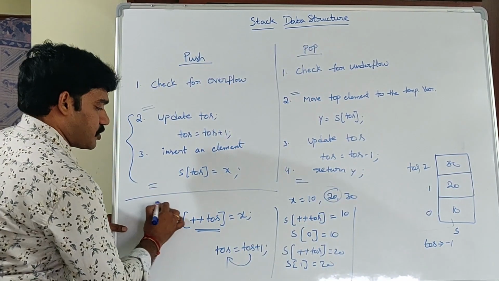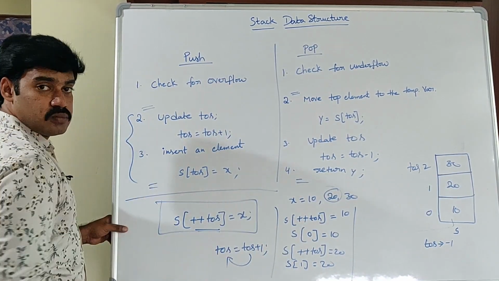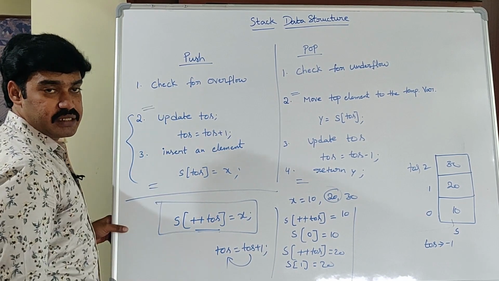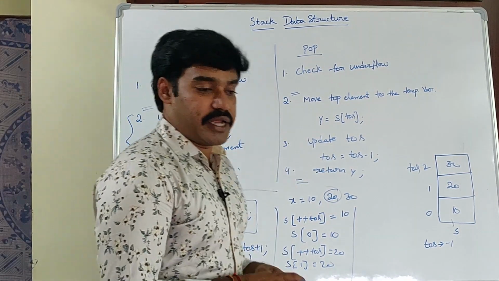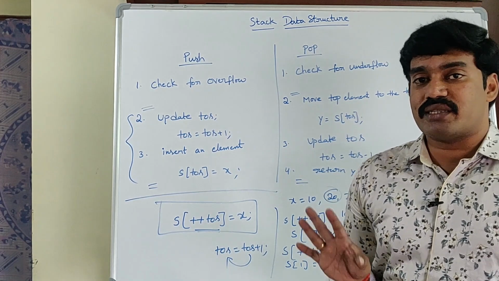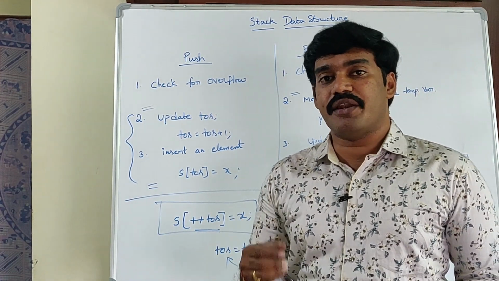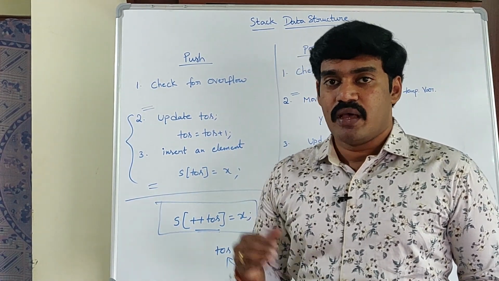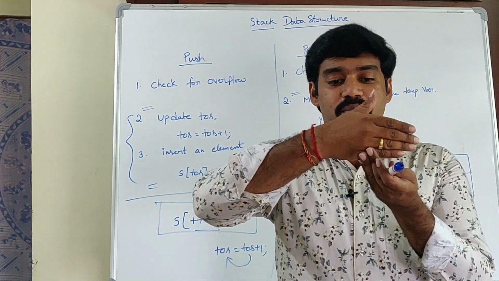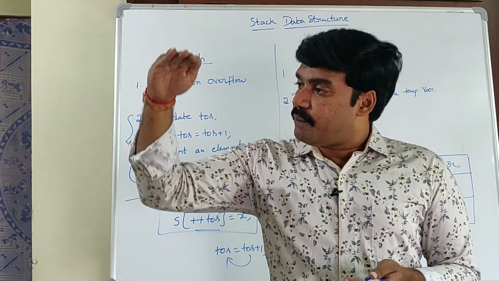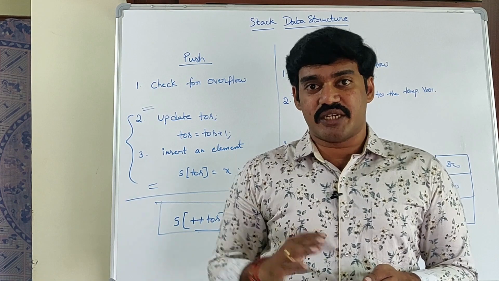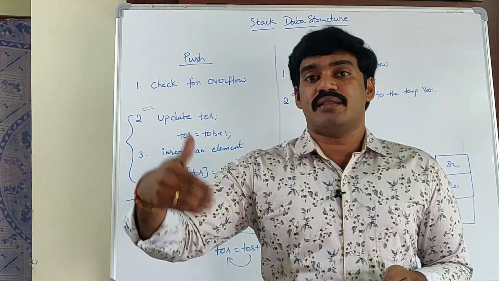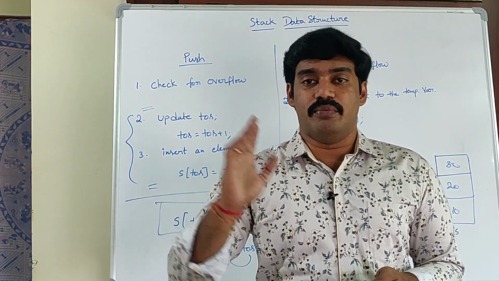So this is the shortcut for push operation. Similarly, coming to the pop operation, check for underflow whether the stack is empty or not. If it is empty, not possible to delete any element. Otherwise, move the top element to the temporary variable, update the TOS, decrement the top of the stack, finally return the variable, return the deleted element.